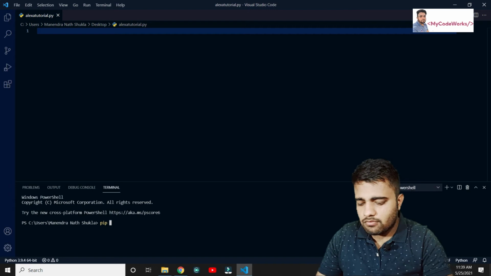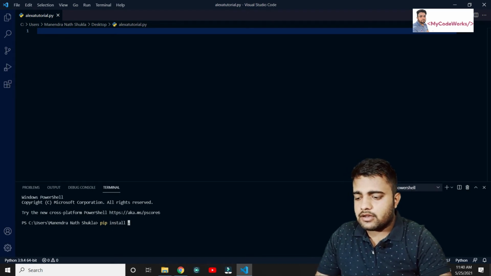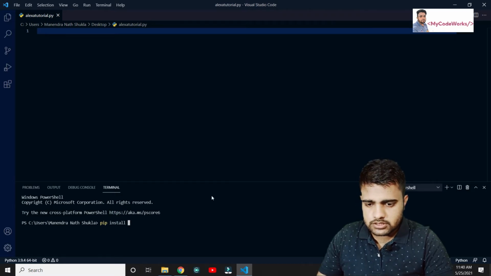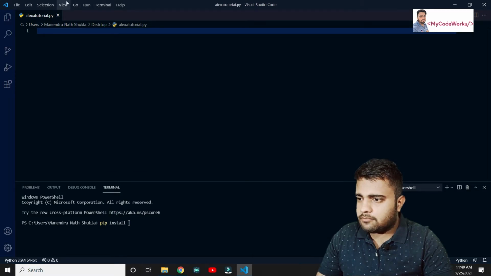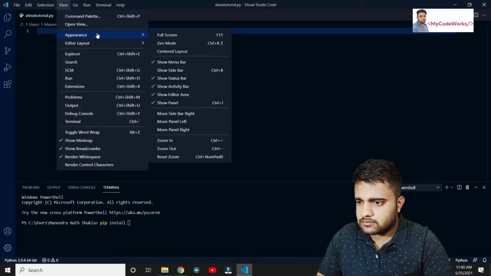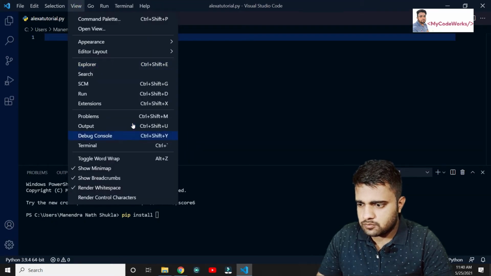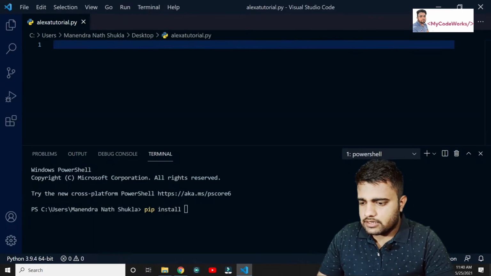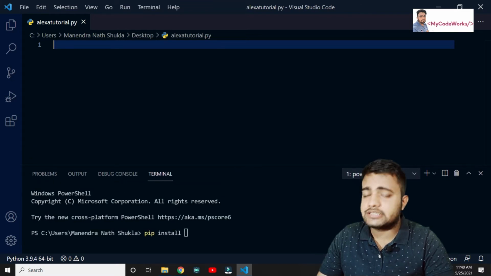So let's install the libraries we are going to use here. Pip install. Let me zoom in a little bit, again zoom in, so that you can see it very clearly. I hope you can see it now.